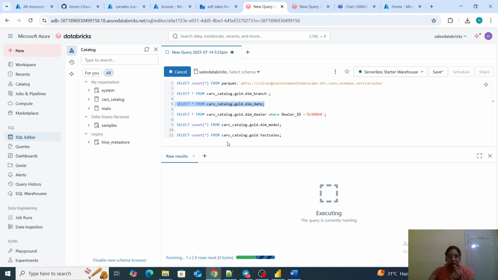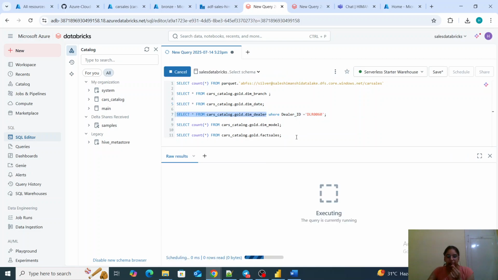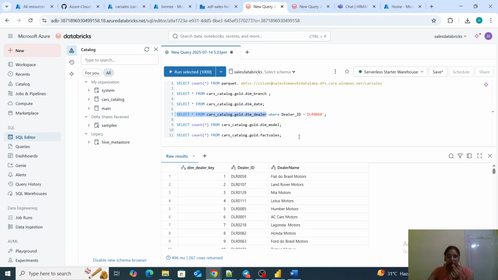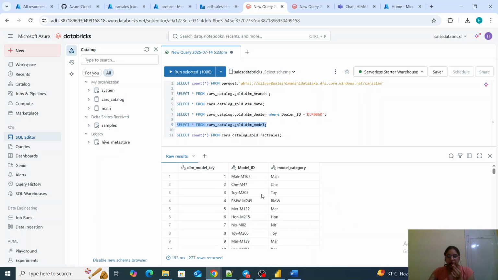If I run for date, it will have the date key, date ID, everything. And then if I run for dealer, it will have all the dealer related details. If I show for the model, if I run it, it has all the model related details, and correctly the keys are populating.